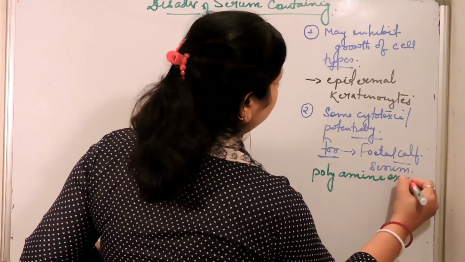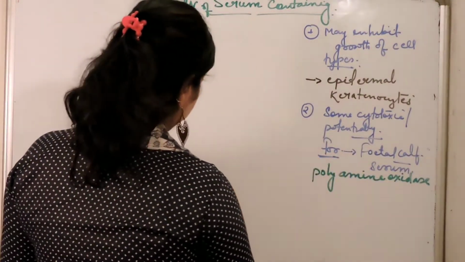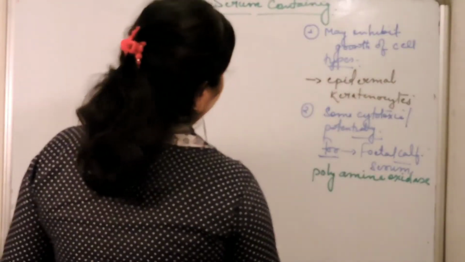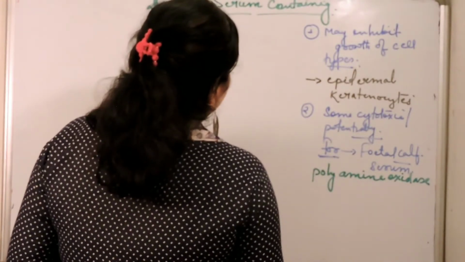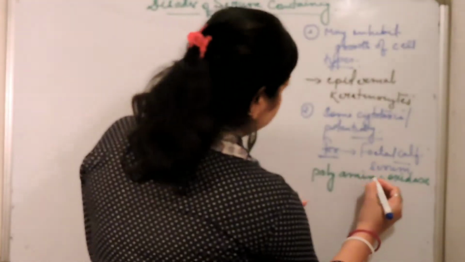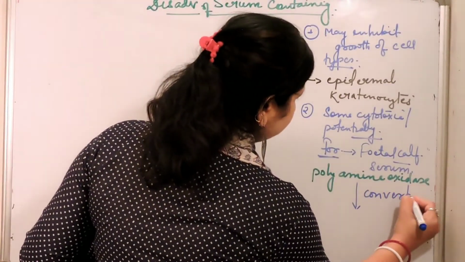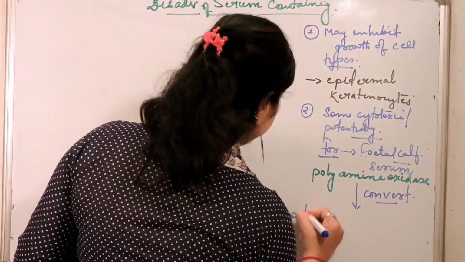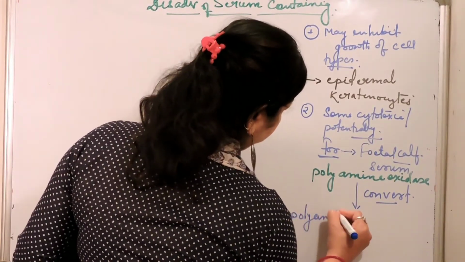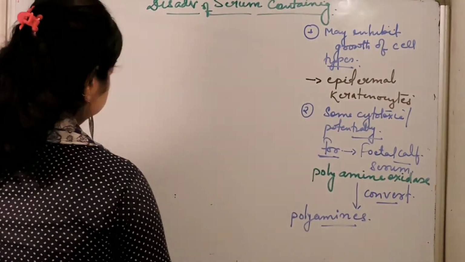What does this enzyme do? Polyamine oxidase is responsible for converting polyamines. Now, what are polyamines?